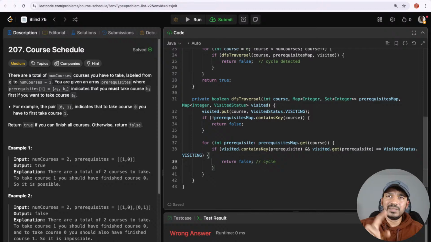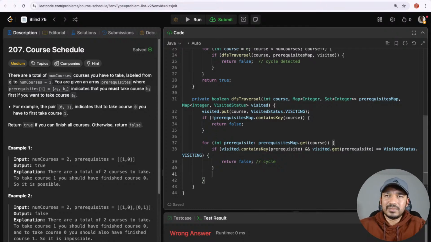It is being revisited from another course as a prerequisite, and then intermediately in that DFS itself, if we encounter this one, we are never going to finish this. That means the same course is dependent on the same course at some point in the path. So that is a cycle. If not, what should we do?